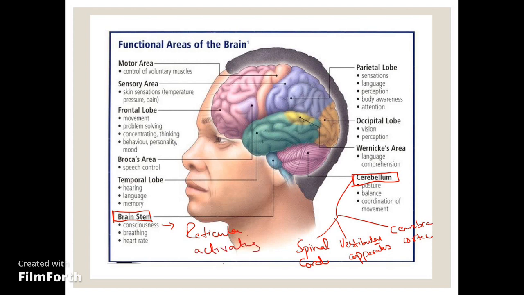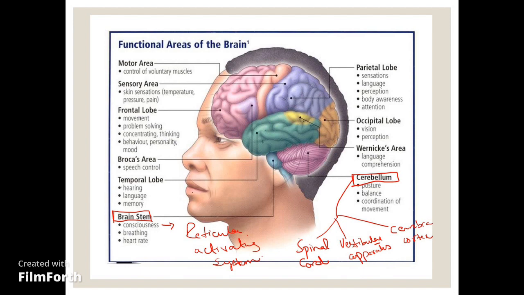Reticular activating system is formed by the nuclei present in the brainstem, the nuclei present in pons, medulla and midbrain, and the fibers of ascending and descending tracts of the spinal cord. This reticular activating system is involved in many involuntary functions, for example, consciousness, breathing, heart rate, etc.